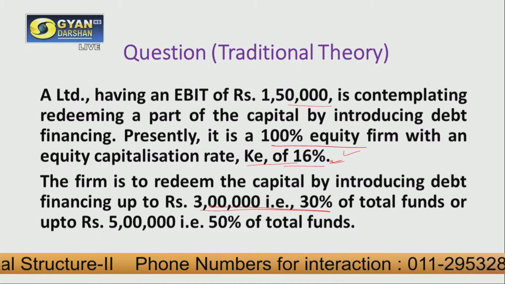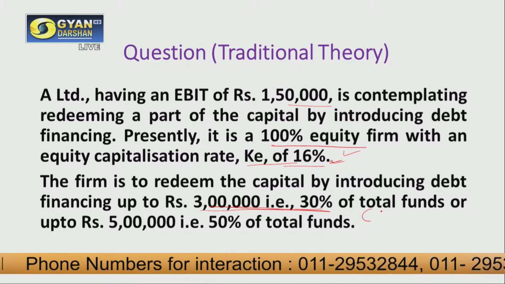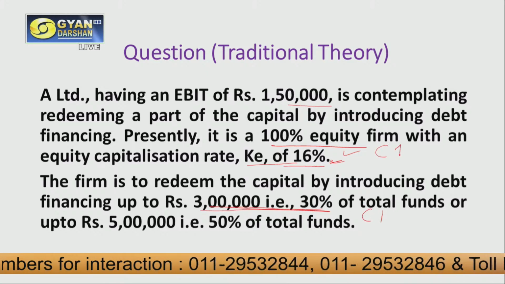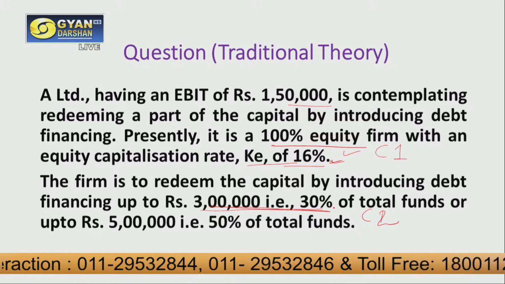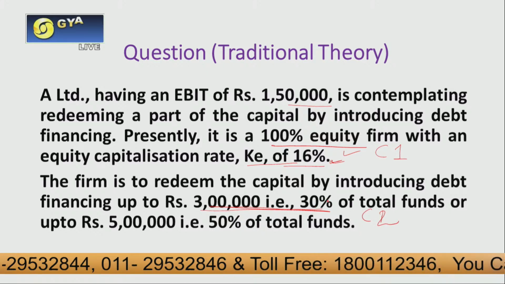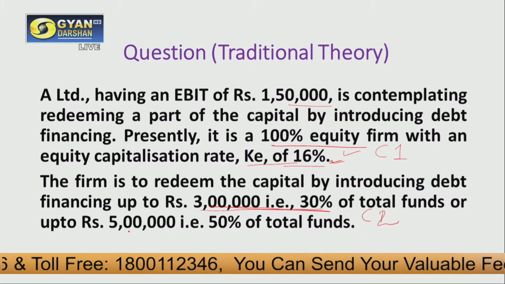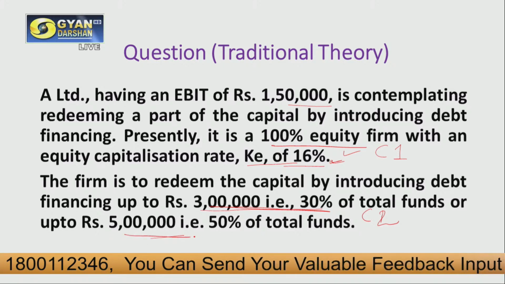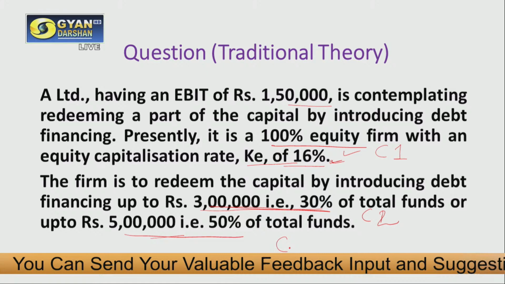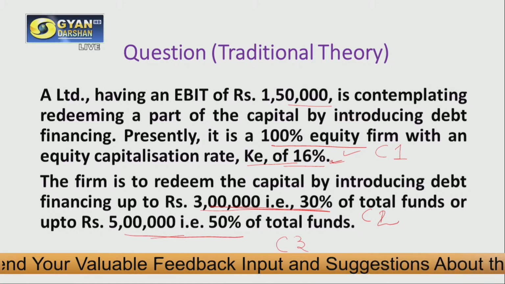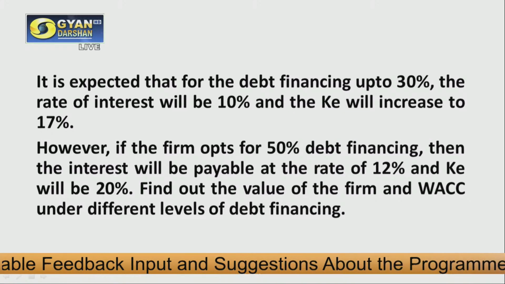That means 30% of total fund. So let us consider, this is case 1, when there is no debt. This is case 2, when they are introducing 3 lakh rupees, that is 30% of the total fund, in the form of debt. And they may go up to 5 lakh rupees, that is 50% of total fund. Let us consider this as case 3.